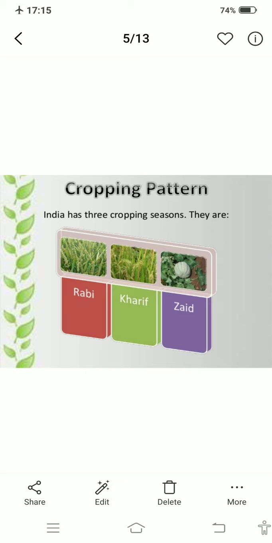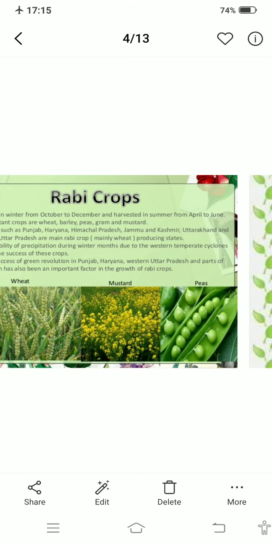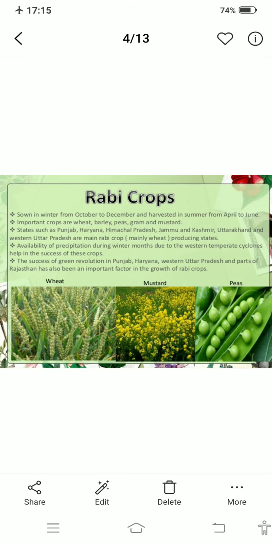Now major cropping patterns. So everybody knows in India there are 3 cropping seasons, and what were they? Rabi, Kharif and Zaid. Rabi crops. Which are Rabi crops? Rabi crop is sown in winter from October to December and harvested in summer from April to June. मतलब सर्दियों का जो टाइम होता है, विंटर टाइम, at that time Rabi crop is sown, उस टाइम उगाई जाती है. और हार्वेस्ट किस टाइम की जाती है? अप्रैल टू जून. कौन सी होती है इंपॉर्टेंट रबी क्रॉप्स?